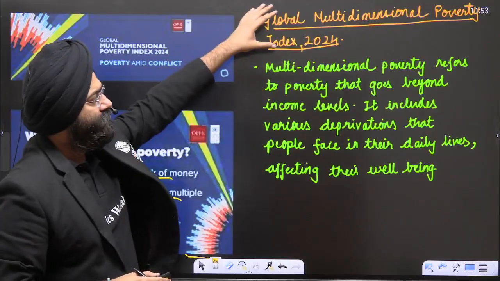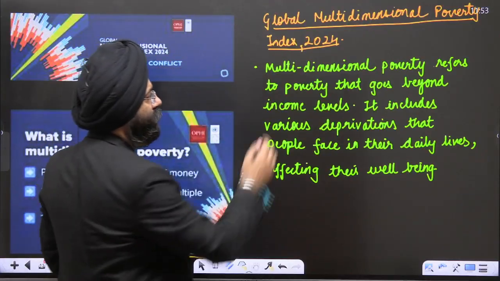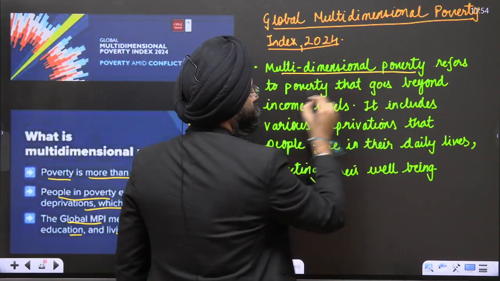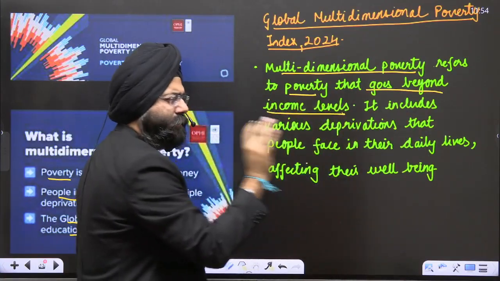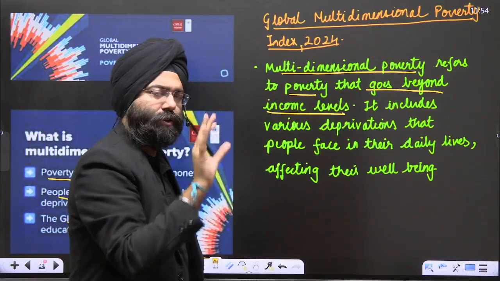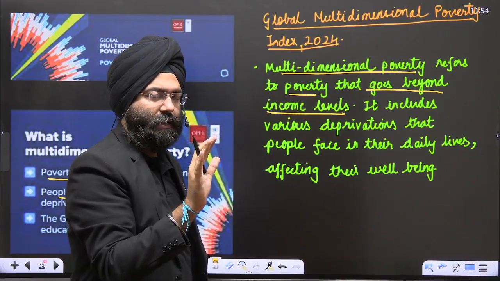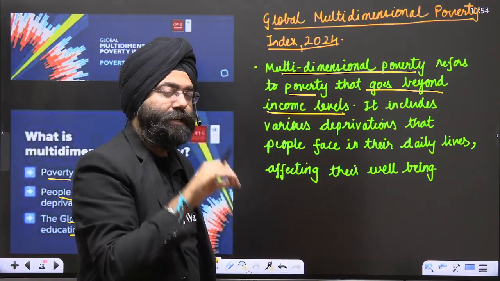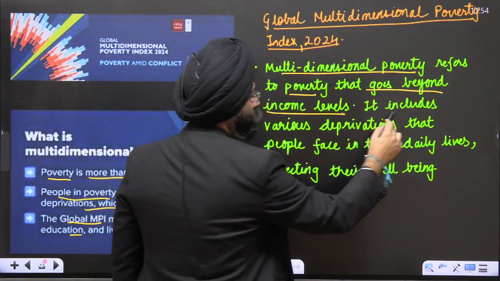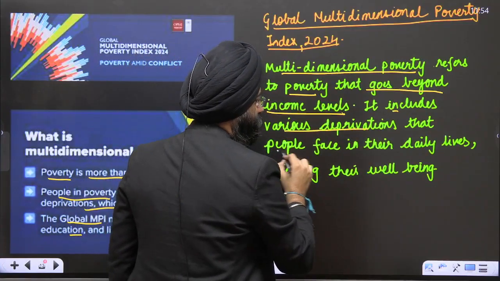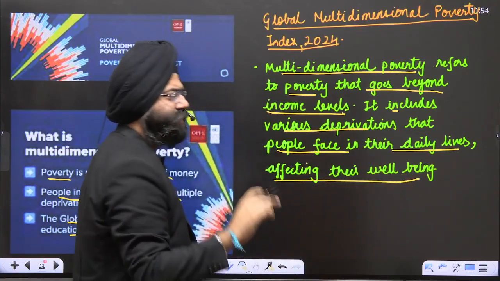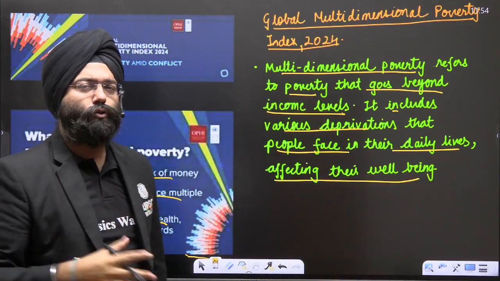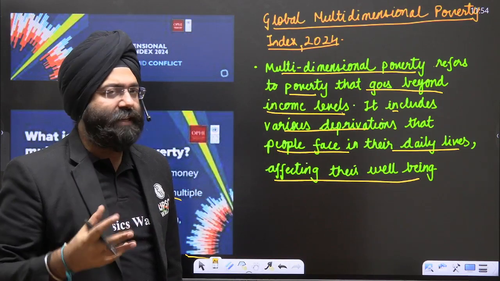Now, please understand. In the Global Multidimensional Poverty Index 2024, multidimensional poverty refers to poverty that goes beyond income levels. It is not confined merely to income level. It is an important and core ingredient, no doubt about that, but it is not the only parameter. It includes various deprivations that people face in their daily lives, affecting their well-being. So it is a more holistic parameter to see what poverty basically is.